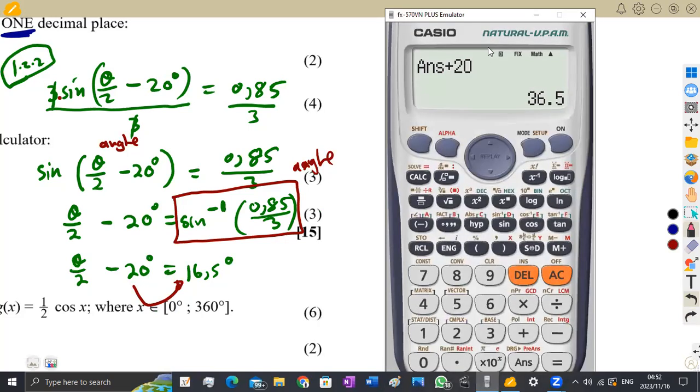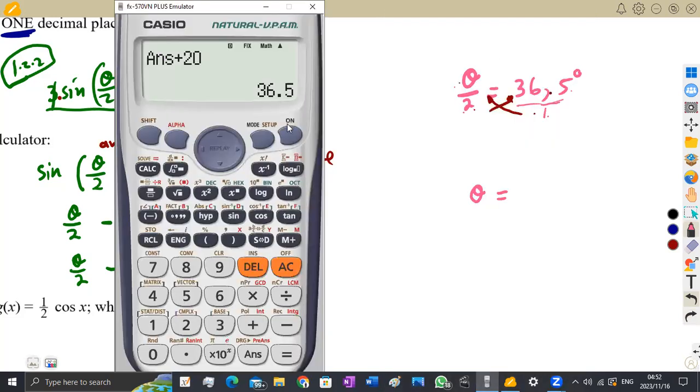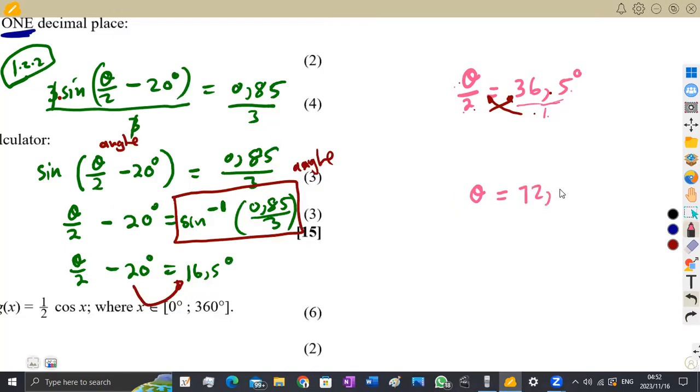So you simply multiply the answer that you have of 36,5. You multiply it by 2 like this. You are going to obtain 72,9. So that's 72,9 degrees. So this is the angle that you are going to have representing theta.